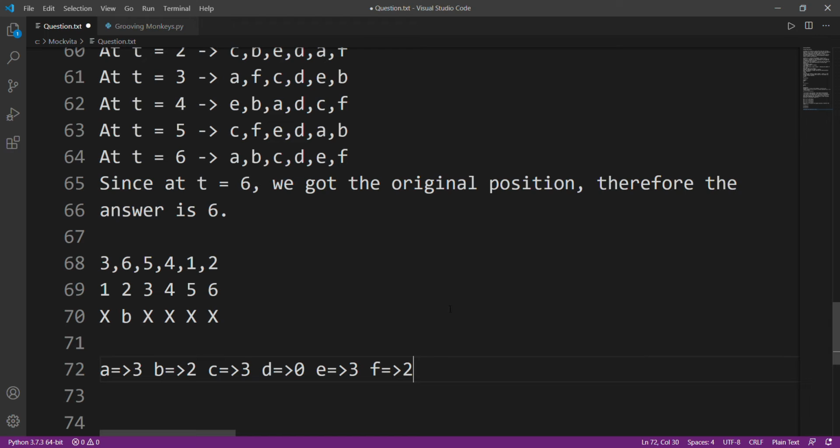Okay. So how am I supposed to find my answer here? I know A will reach its position after 3 and B will reach its position after 2. So if I take the LCM, the lowest common multiple, of all these values excluding 0, actually just to avoid confusion, I can make this one. It will help me a lot. So if I take LCM of all these values, my answer will be 6, and that is our answer.